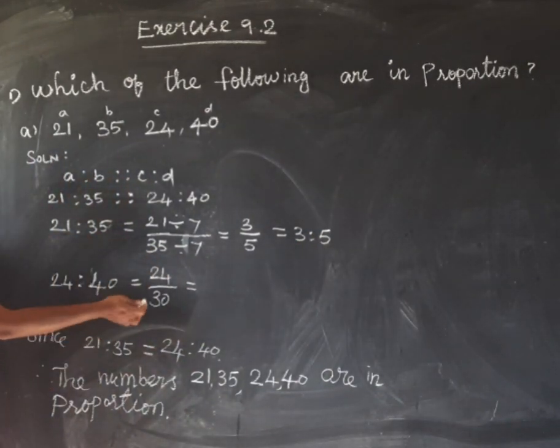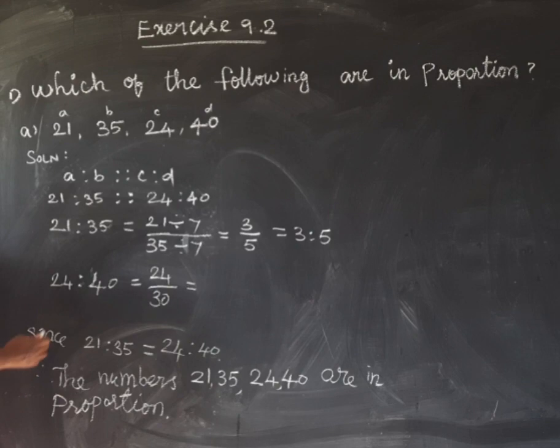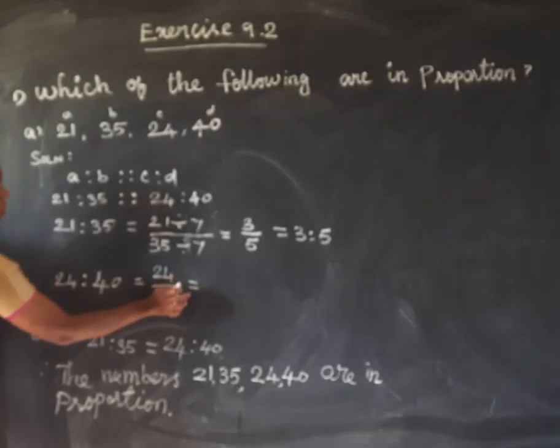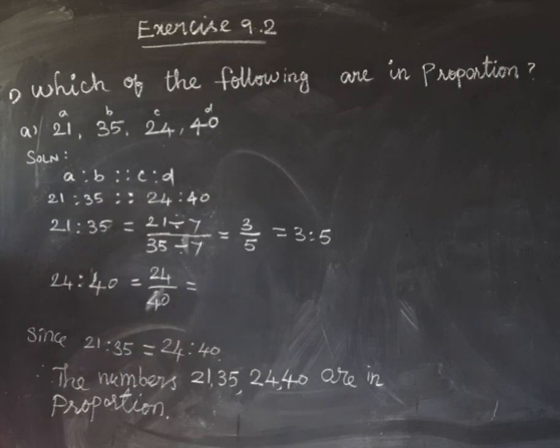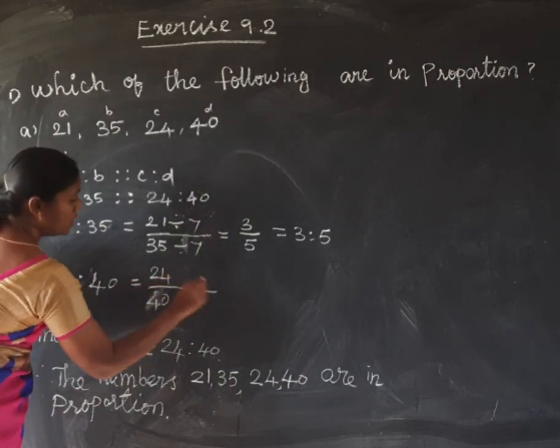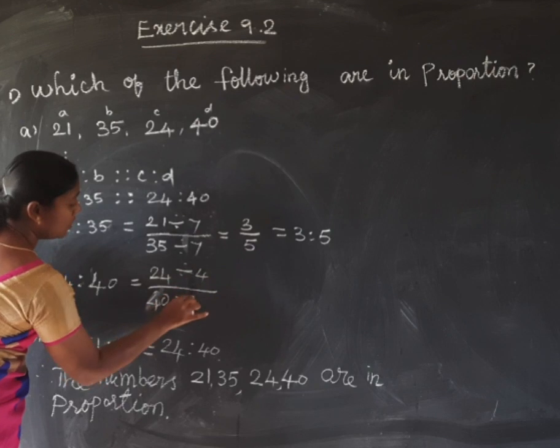Next, 24 divided by 40. We have to find the simplest form of 24 by 40. So we can divide by 4. Isn't it, ma? 4 all divide பண்ணலாம்.